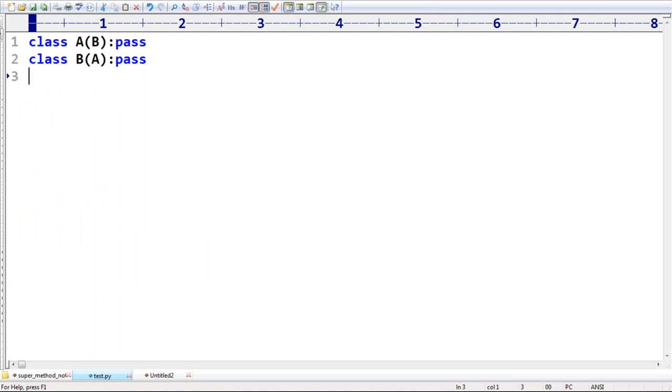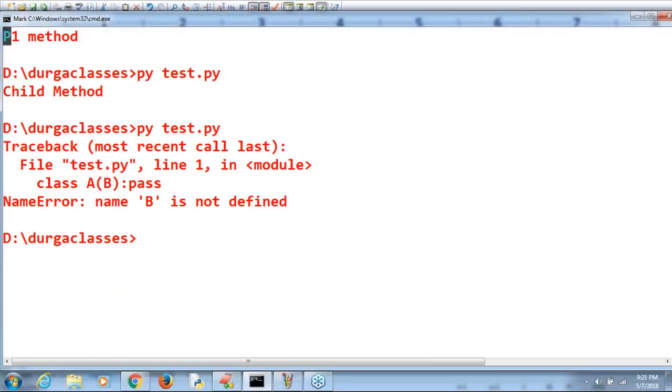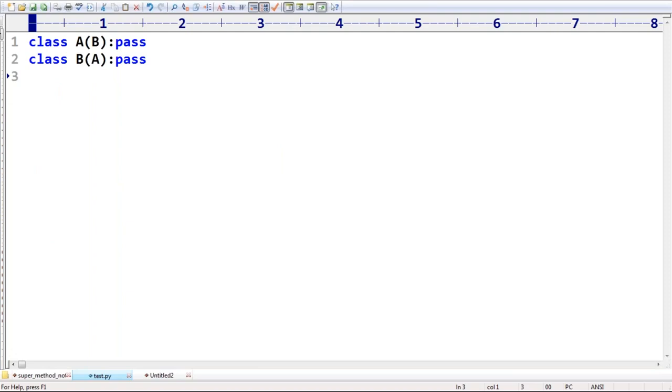Don't worry about that. Cyclic inheritance is not allowed, sir. Okay, why is this one not allowed? The problem is, observe a bit carefully about this one.